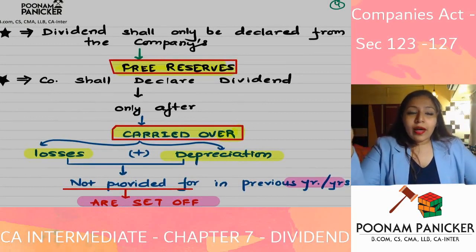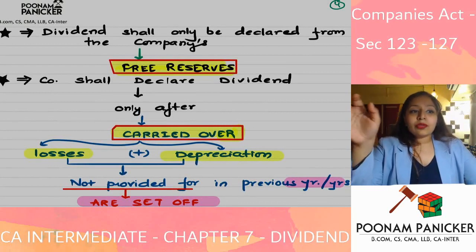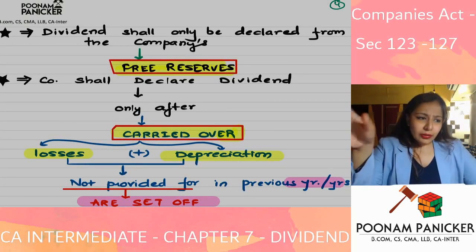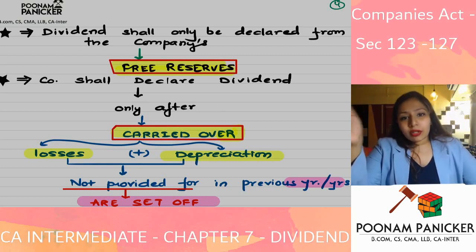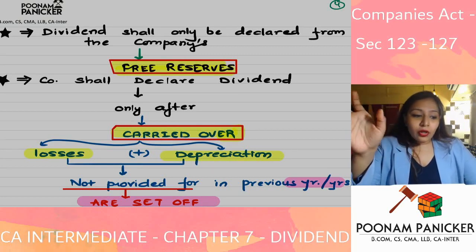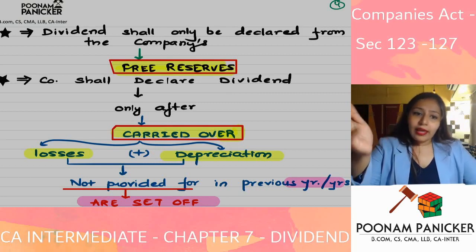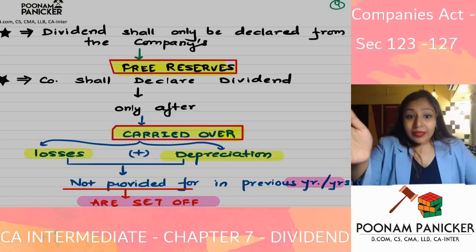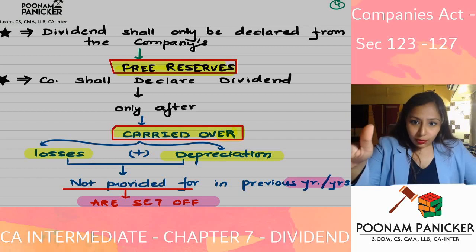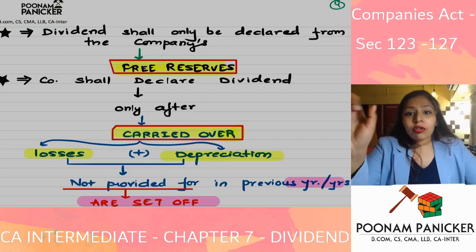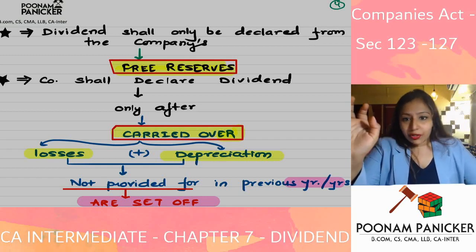So if I have a capital redemption reserve, it is for a particular purpose. If I have a reserve for the purposes of redemption of debentures, debenture redemption reserve, then it is for a particular purpose. It is not a free reserve. So a reserve which is not having any particular purpose is a free reserve. And you can declare dividend in case of inadequacy or absence of profits only out of free reserves.